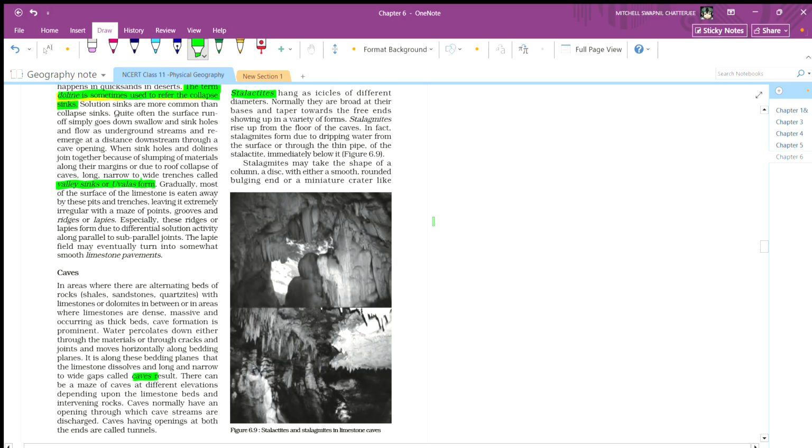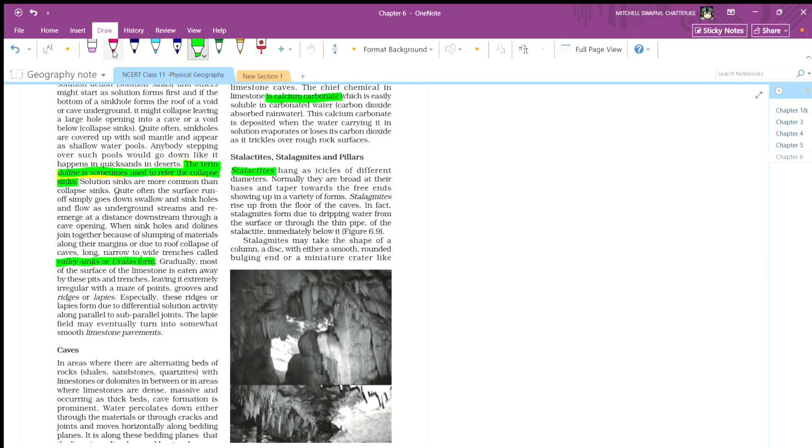So it is like, let me show you. Imagine this is a cave. So these types of things will be present from where water is dripped.